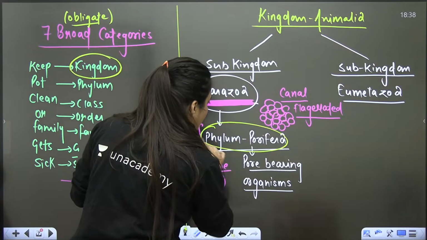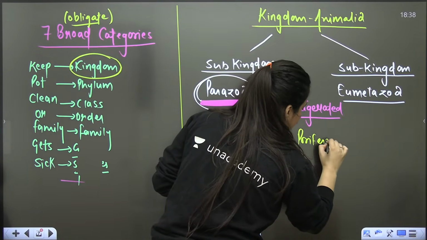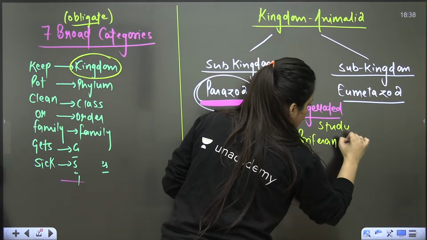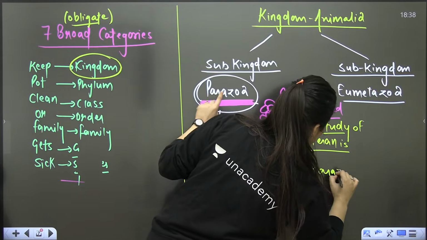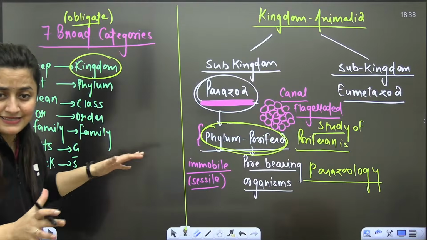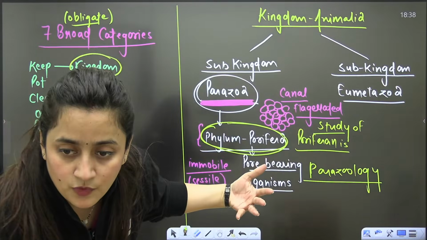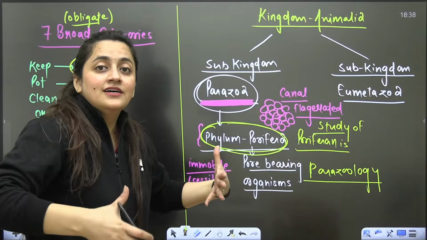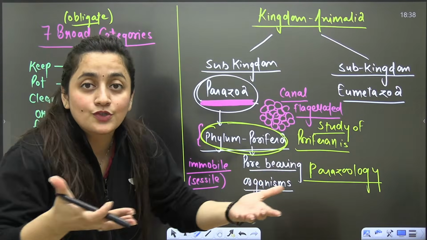And when we are talking about this Phylum Porifera, in general you can say the study of poriferans is what? It's parazoa, so it's parazoology. Here you will see the simplest kind of organisms that are not even looking like animals, because they are sessile. They are attached to the substratum.